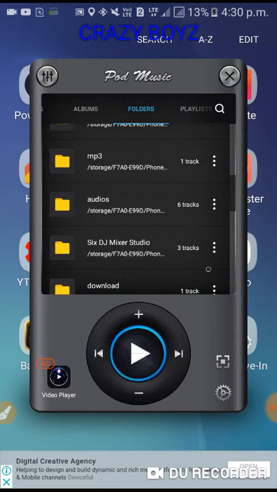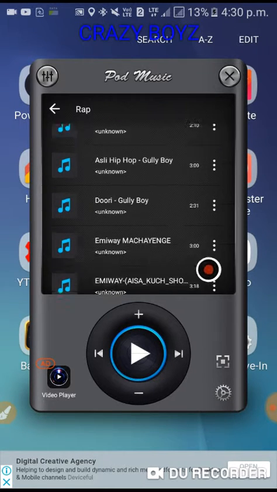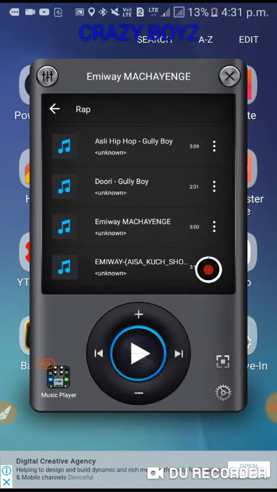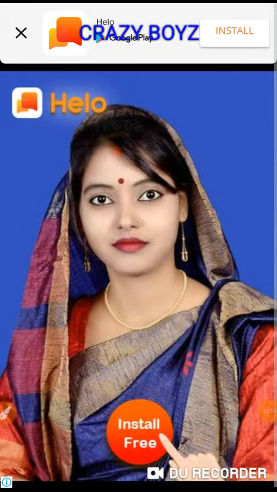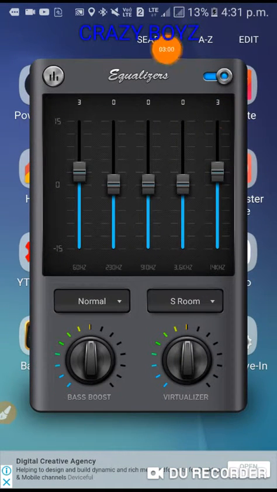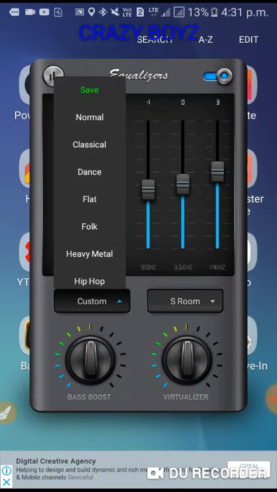First I am selecting my song, and when I select my song, you can see the equalizer option here. We have to click on it and press undo, and here on the entire screen you can see the equalizer settings. These are the normal equalizer settings. We can adjust them as we use. This is the type of voice we want.